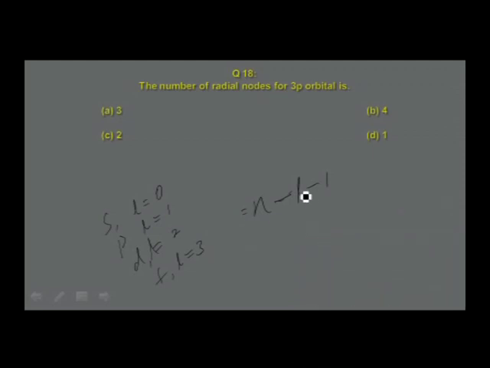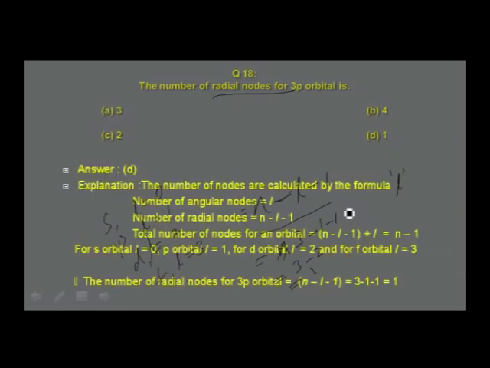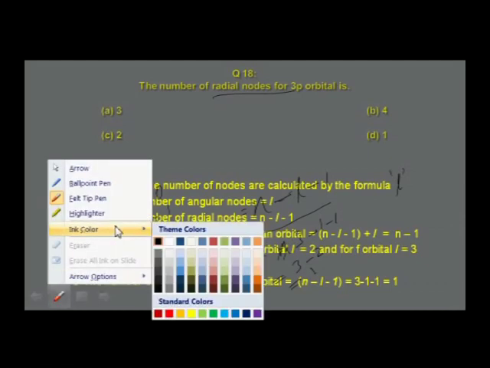Number of angular nodes is given by the formula l. So the question is on radial nodes, therefore let me use the formula n minus l minus 1. For 3p orbital, n is equal to 3, so 3 minus 1 minus 1, that is 3 minus 2, that is equal to 1. So the number of radial nodes is 1, that is in option D. Let me now go to the next question.